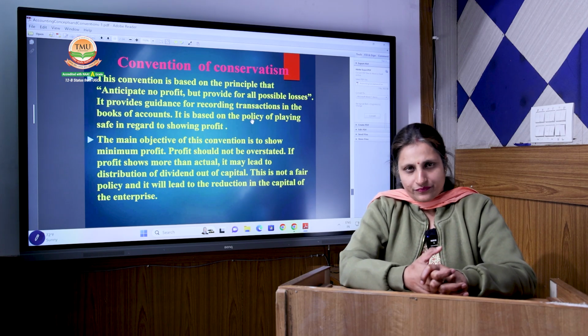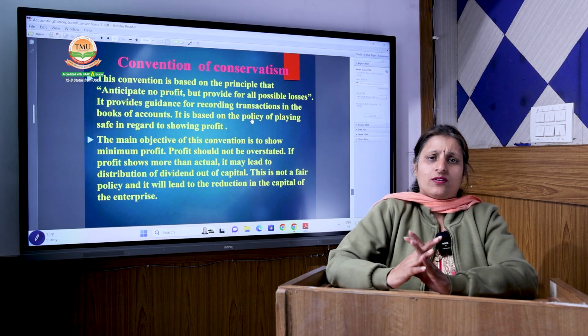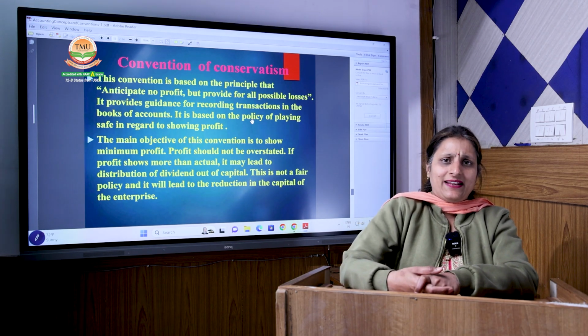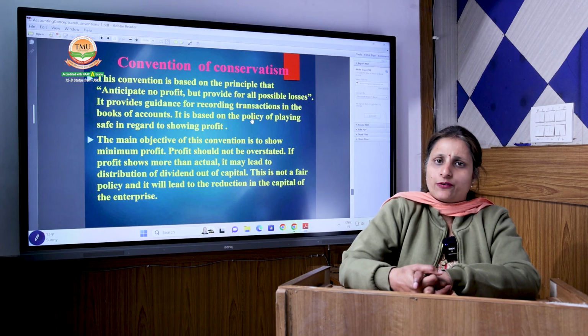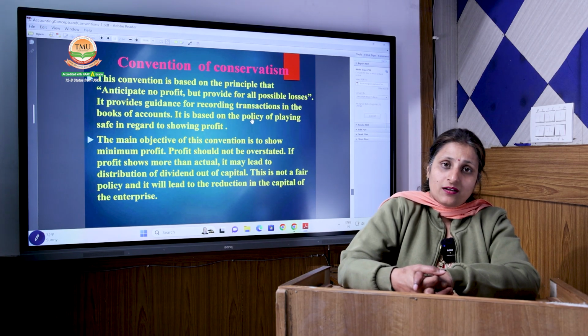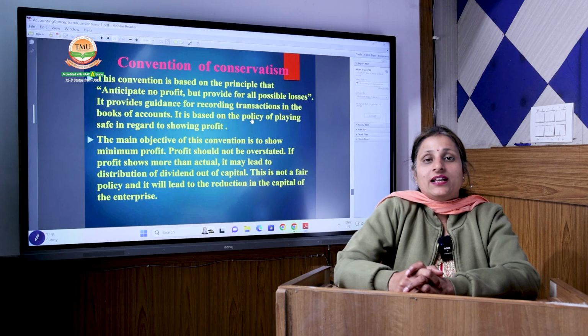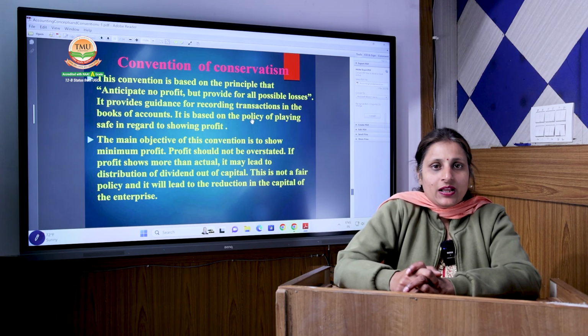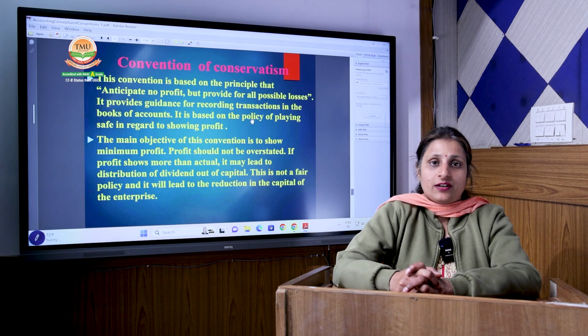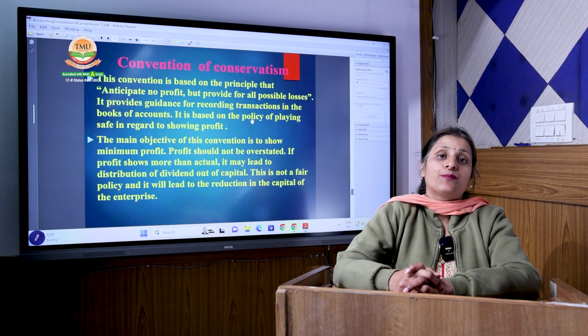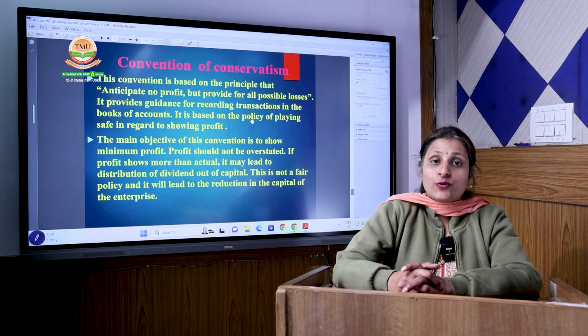For example, my sale is going very well. I am anticipating that by the end of this year, I will make a profit of 5 lakh rupees. But that 5 lakh rupees is not earned by me. Accounting says don't show it in our books because you have not realized that profit. You are only anticipating that profit. So it can't be shown in our accounting books.